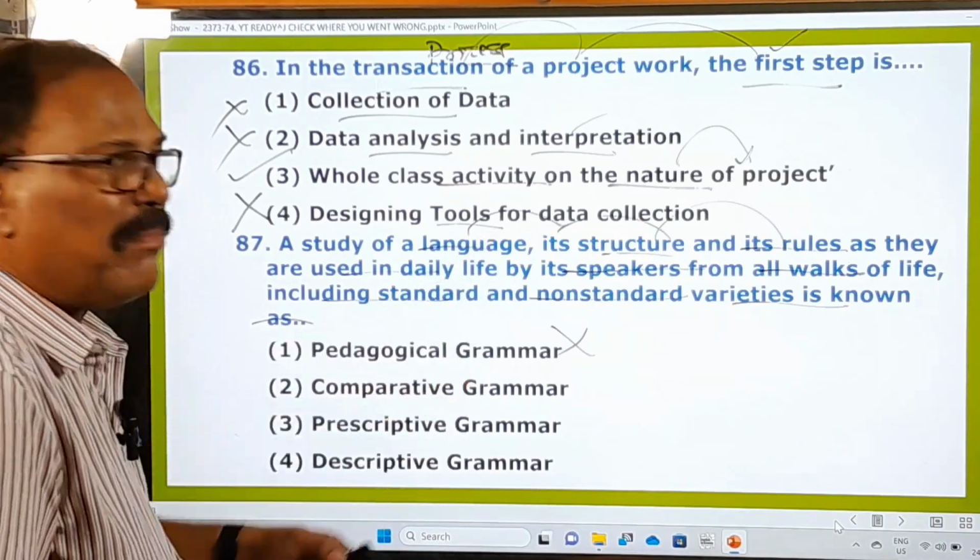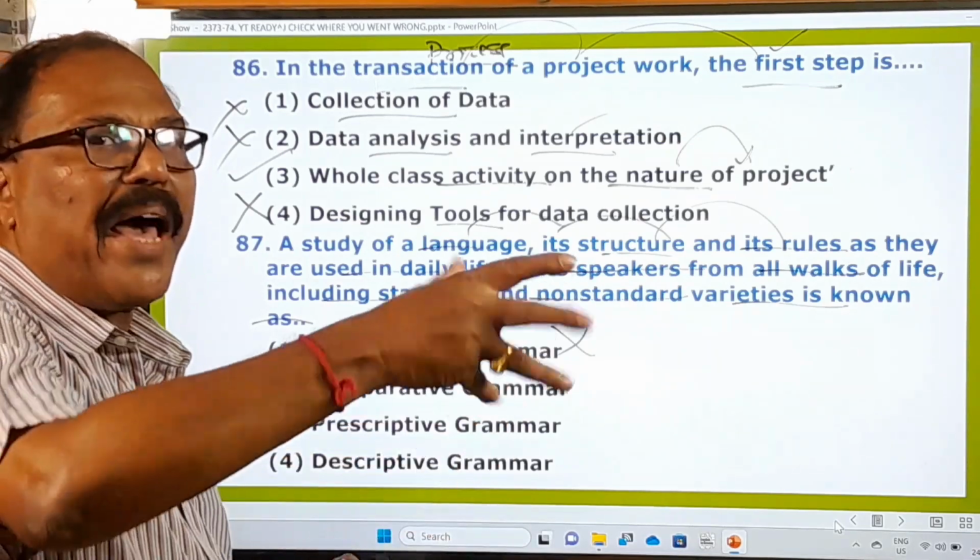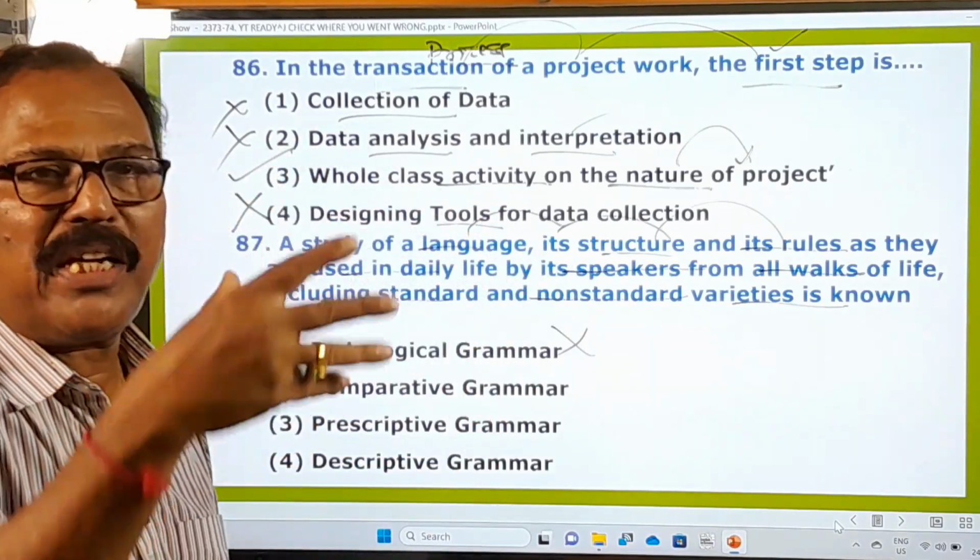And comparative grammar, it deals with the comparative study between two or more than two languages.